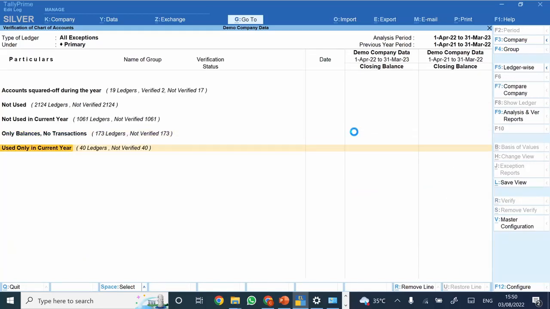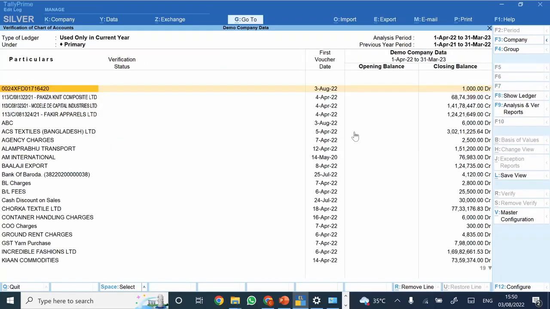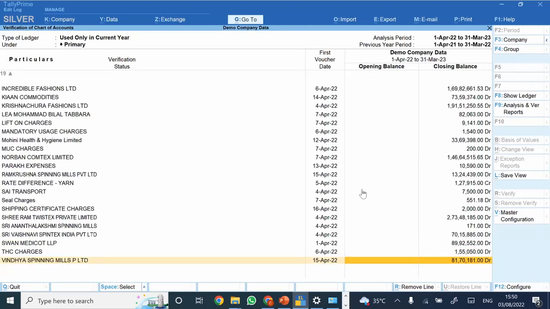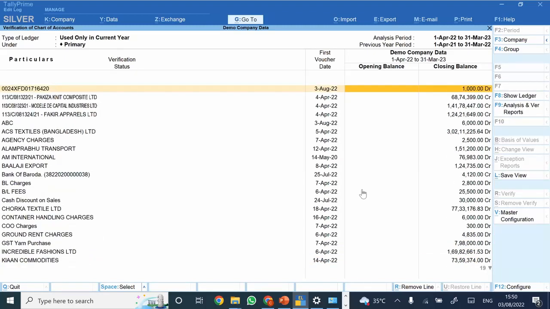Now these are used only in the current year. This is the list of ledgers which have been used only in the current year, and what is the first voucher date. So it more or less displays the list of all of the new ledger masters that have been created. Again, this is very useful. How many new parties have been onboarded? And further, what was the reason for onboarding these new parties?